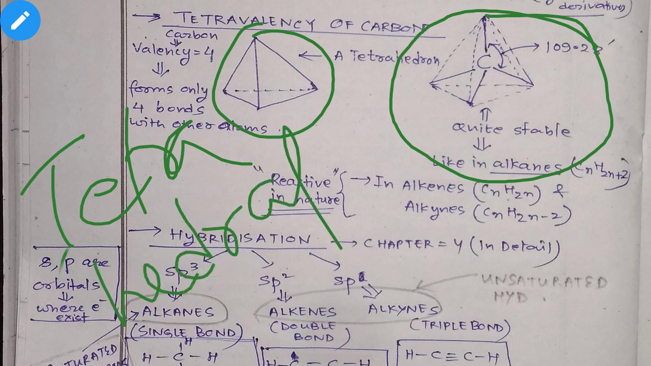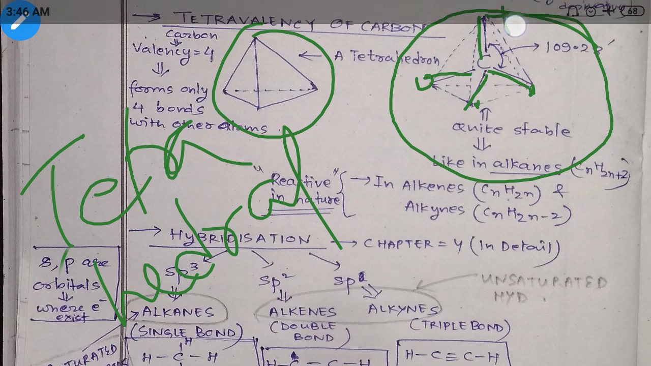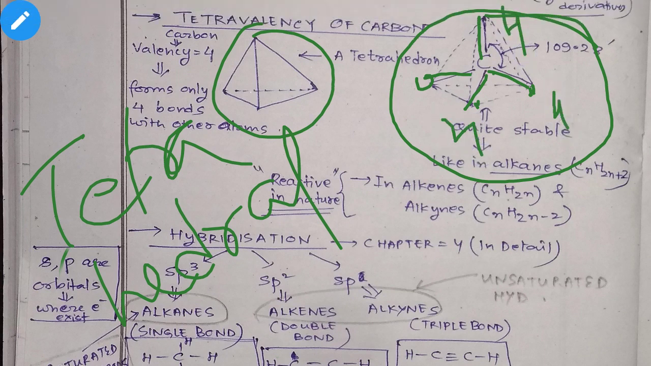You can see carbon here I have drawn, and these are the four bonds. These points, these corners, are the atoms. These atoms may be hydrogen, maybe any other atom also. As of now you just consider hydrogen. And the bond angle, the angle between two bonds, is 109.28 degrees. All these you will learn, no problem.